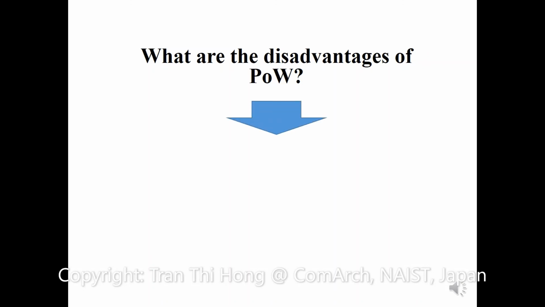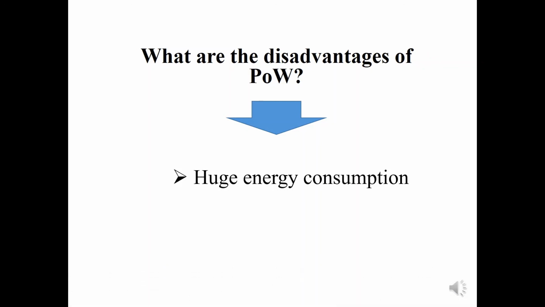Therefore, the first disadvantage is the huge energy consumption, because every miner must repeat the hash calculation again and again, a lot of times, to find a new hash for a new block.